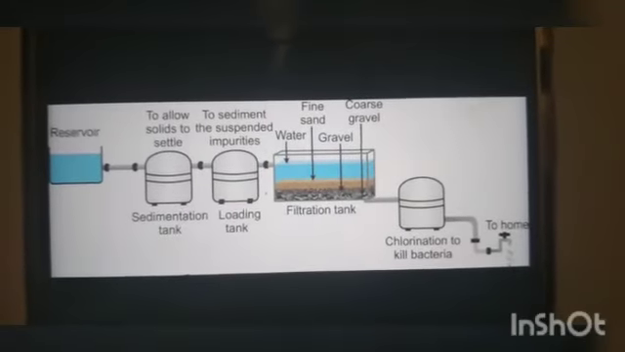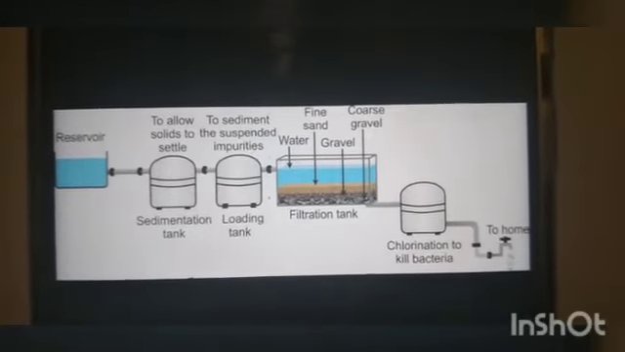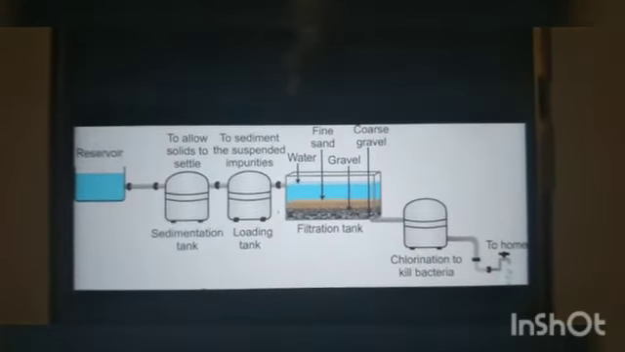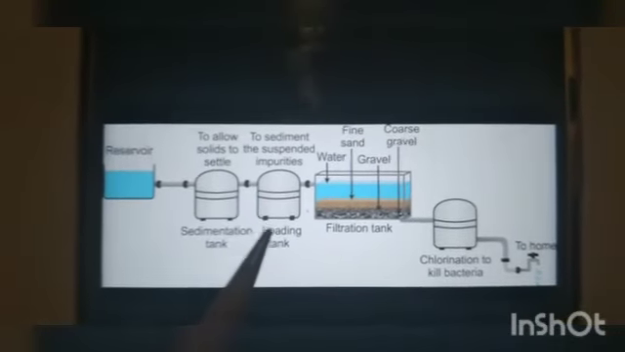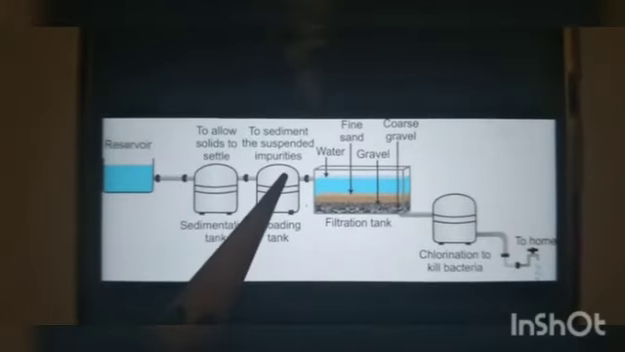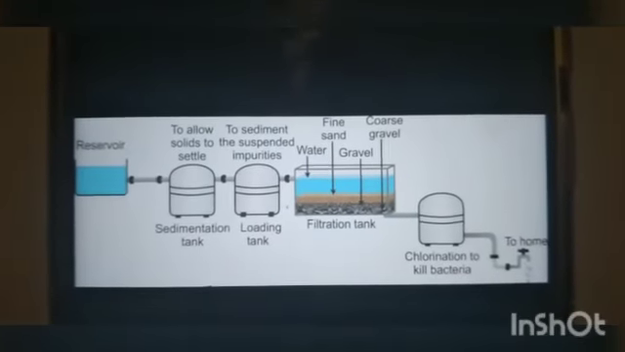To sediment the suspended impurities, suspended means small particles and dust particles in the water all settle here. From here the water will go to the filtration tank.